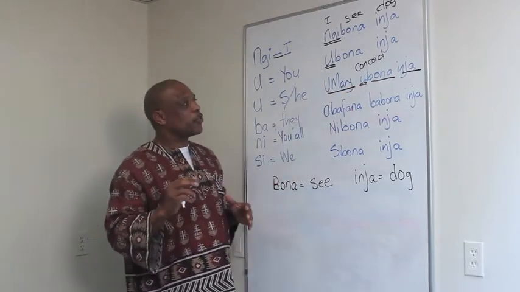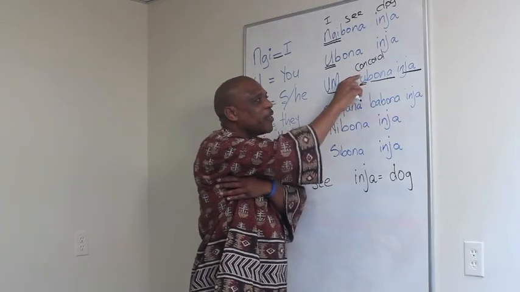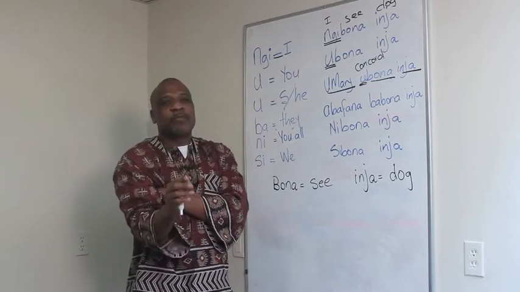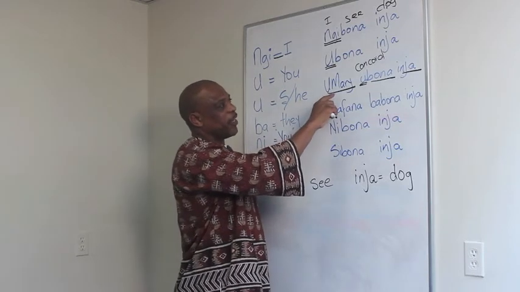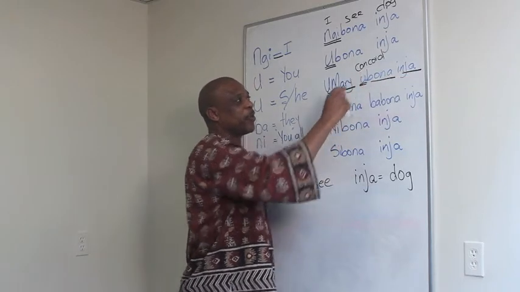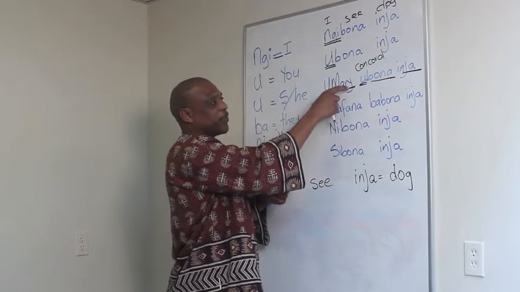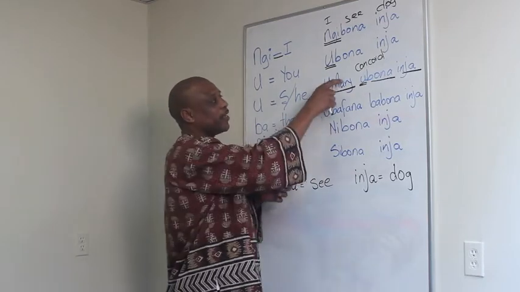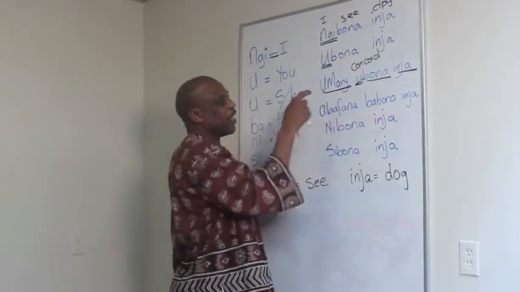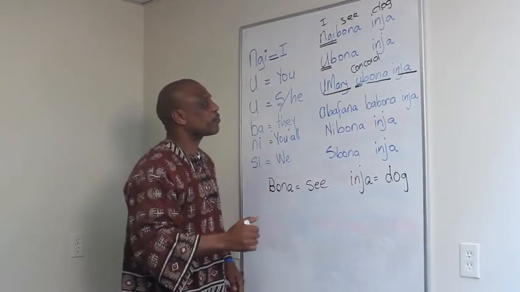In other words, in Zulu, if I didn't have that u, I wouldn't be sure whether it is the same Mary that sees the dog. So by having that u you are linking the action with the subject. That's what the Concord does. It links the action and the subject. That's why some people call it a link word.